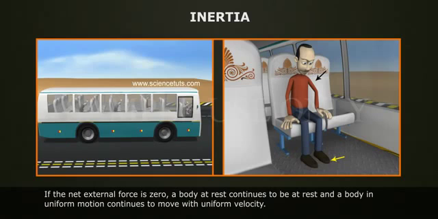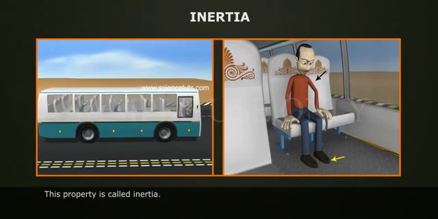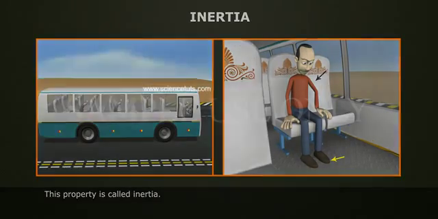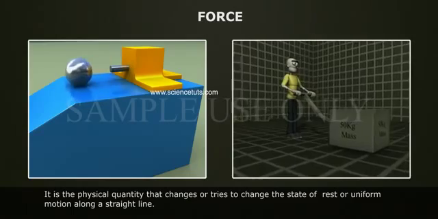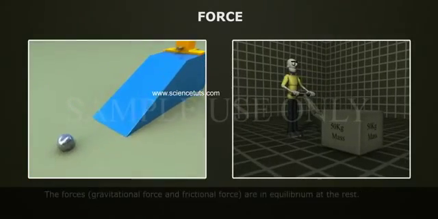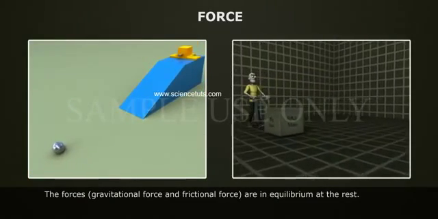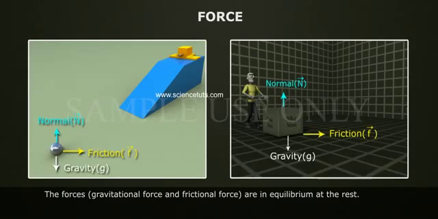If the net external force is zero, a body at rest continues to be at rest, and a body in uniform motion continues to move with uniform velocity. This property is called inertia. Force: it is a physical quantity that changes or tries to change the state of rest or uniform motion along a straight line. The forces, gravitational force and frictional force, are in equilibrium at the rest.